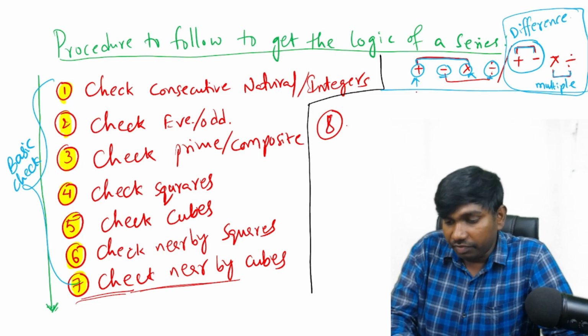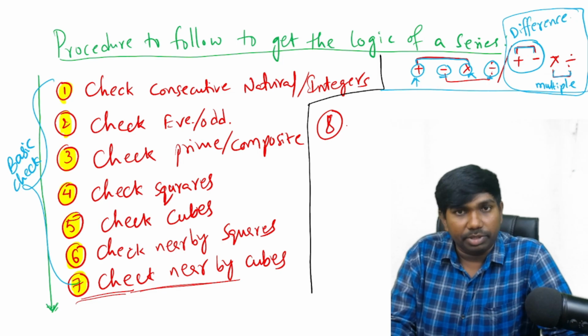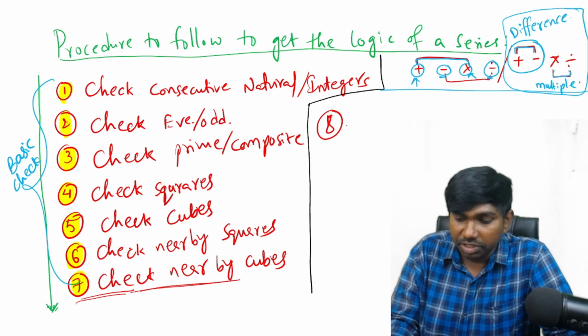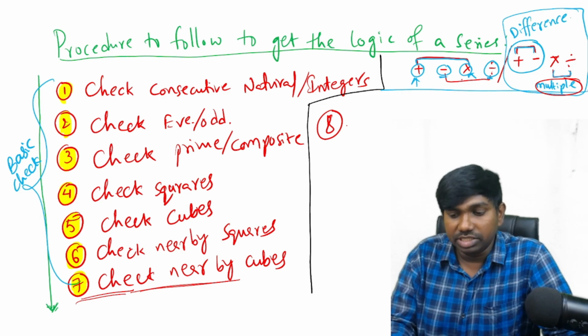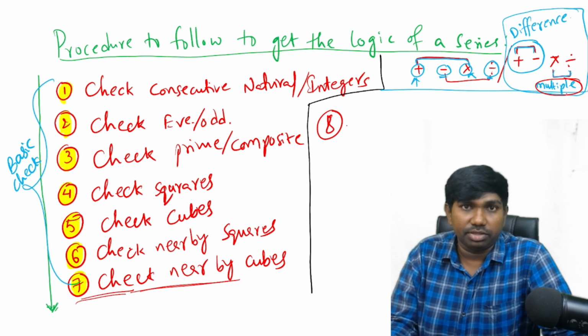Step number 8, what we have to check? Check whether all the given numbers are nearby or there is a gap. Means we have to check the difference or multiplication. Between difference and multiplication, which is better to check first? It is better to check first multiplication, because repeated addition is nothing but multiplication, or repeated subtraction nothing but division. So instead of checking the difference for the numbers repeatedly, we can directly check the multiplication, right?